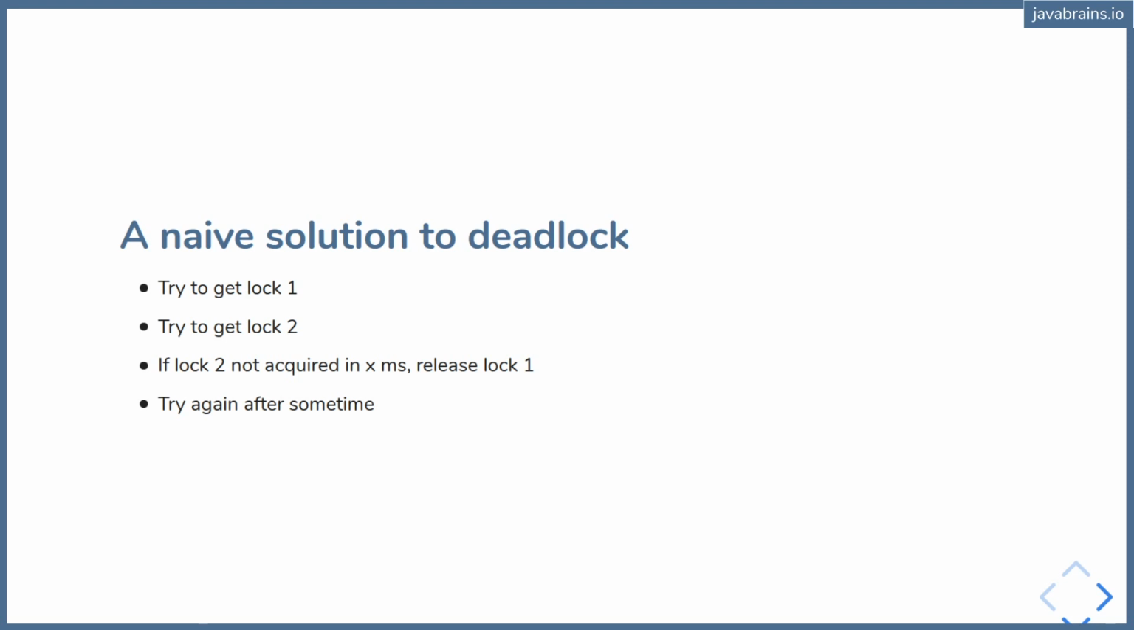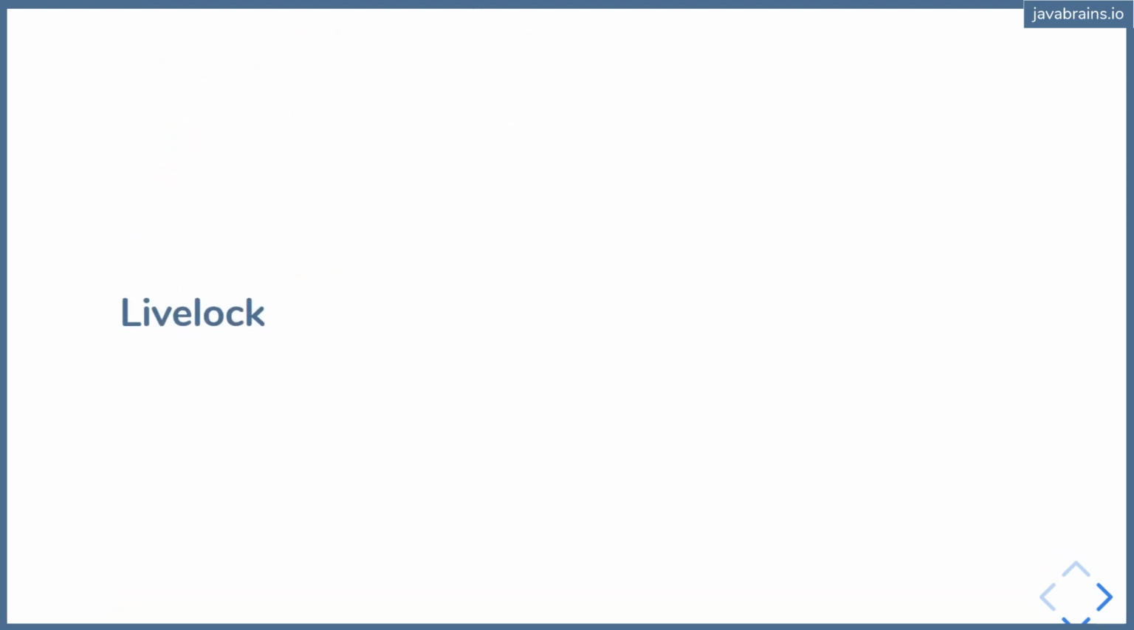Again, the same thing repeats. Thread 1 tries to acquire lock 1, thread 2 tries to acquire lock 2. They get the first lock, they don't get the second lock, wait for some time, release it, and so on and so on. They keep doing this, and guess what? They're not essentially dead. They're trying to do something, but they're still stuck. An example of a live lock.